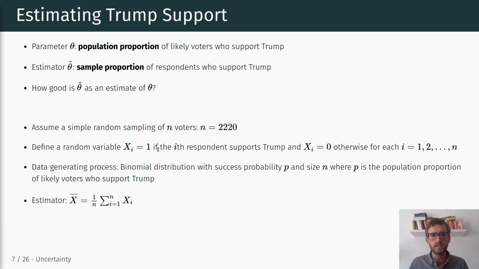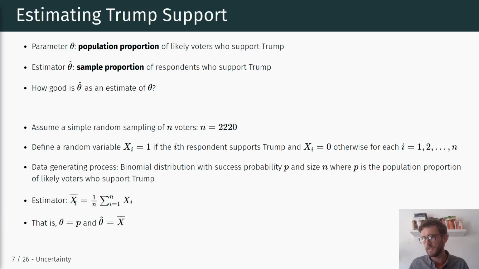Then our estimator for this population is the average across our sample. So that's x bar, and x bar is just another way of writing the average: 1 divided by n times the sum from i equals 1 through n of all xi's. We're summing all xi's together, which are either 1 or 0, and dividing by the number of observations, and that's the proportion of Trump supporters in our sample, or short, x bar.